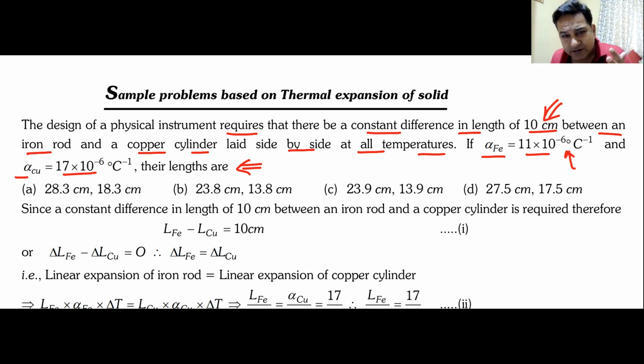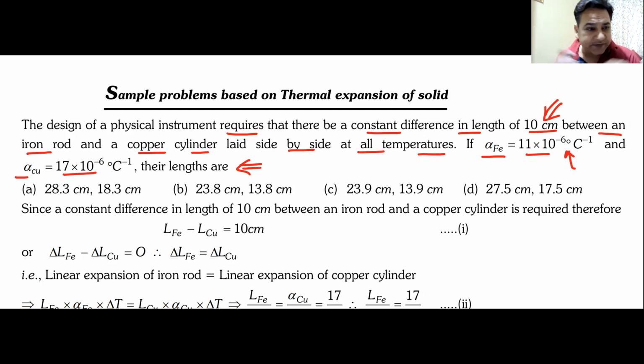You can just give an alphabetic answer, by which I mean an answer in terms of alpha. So they will say that one is alpha 1, the other one is alpha 2, length of first one is L1, length of second is L2, what is the ratio of L1 by L2 or something of that nature.